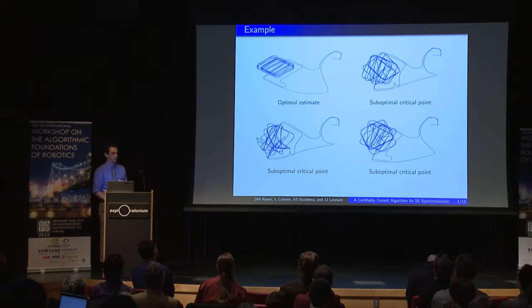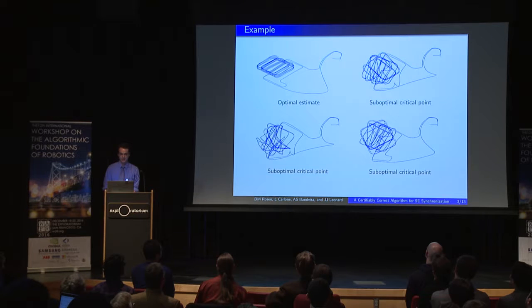And unfortunately, these points in practice are not just suboptimal, but typically when you find bad local minima, they're so bad, at least in these problems, as to be effectively unusable. As an example, here are just three randomly sampled suboptimal critical points from this problem whose correct solution is shown in the upper left here. And this actually was a real data set, captured in a parking garage on, I believe, the Stanford campus. To see the practical danger in finding these bad local minima, I would invite you to try parking your autonomous car in this garage using one of these other maps.